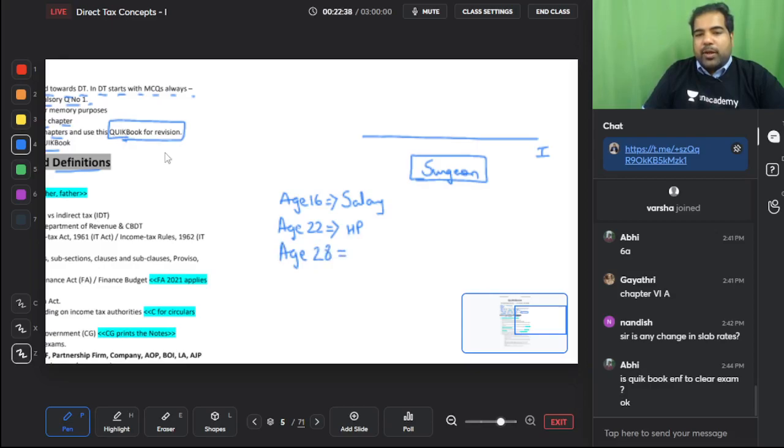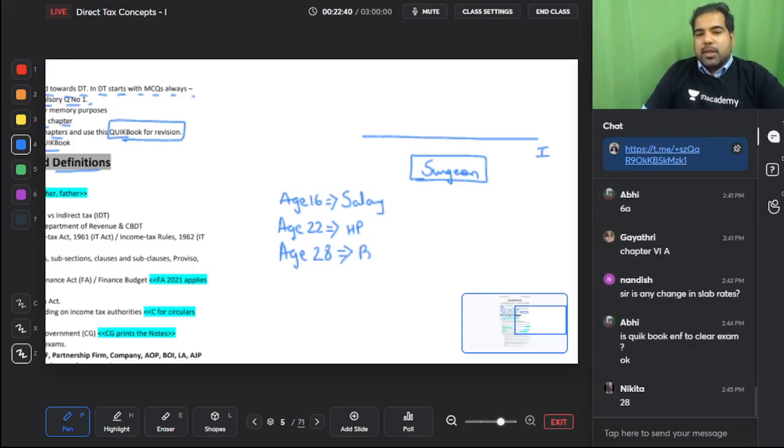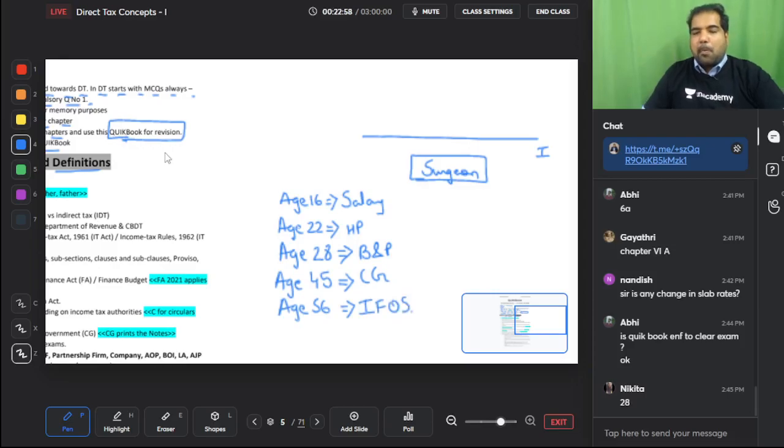At the age of 28, he started his business and profession. He started a 5-story clinic. At the age of 45, he started buying and selling assets and making capital gain. And at the age of 56, he started relaxing and earning IFOS incomes. These are the sections, section 16, 22, 28, 45 and 56 of the 5 heads of income.